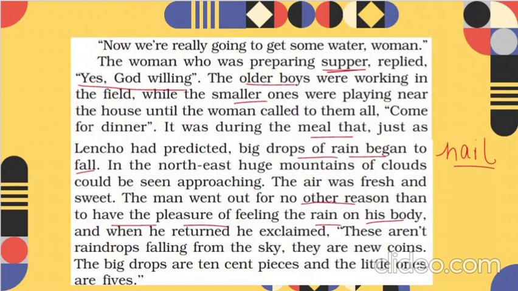But when he returned, he exclaimed, "These aren't raindrops falling from the sky. They are new coins. The big drops are ten-cent pieces and the little ones are fives." So basically he considered that these raindrops were money for him. It was not really raining money. It is compared to money because it was as important as money. Rain was very important for him.